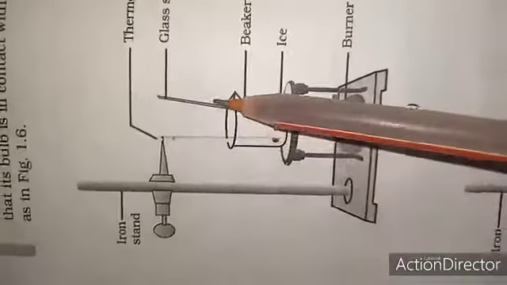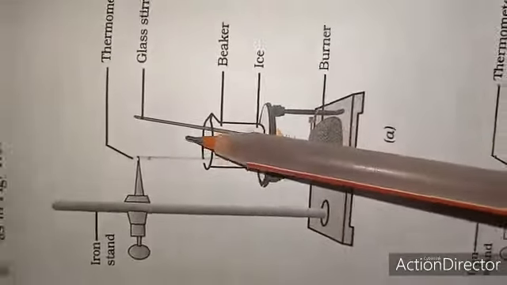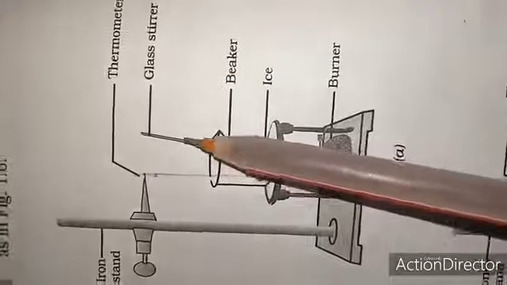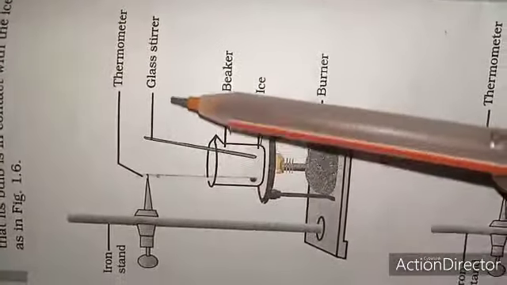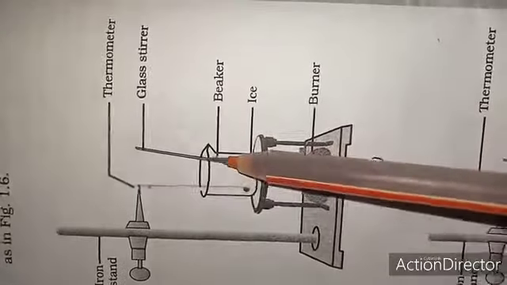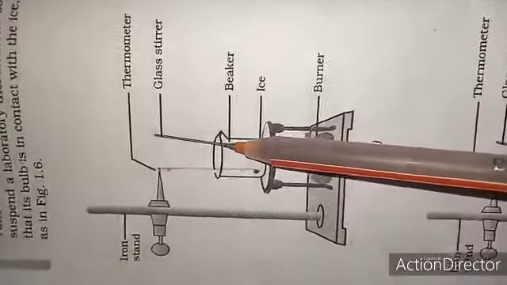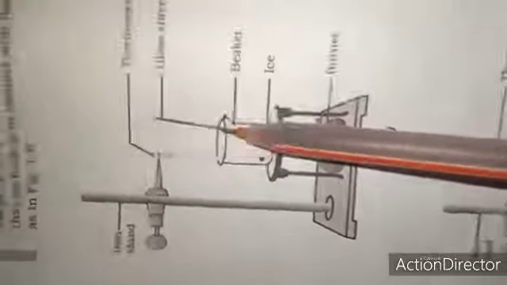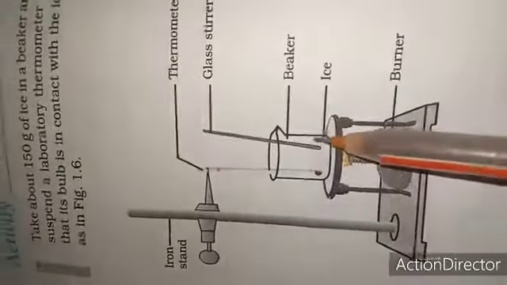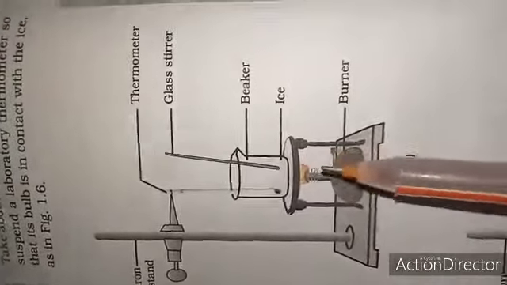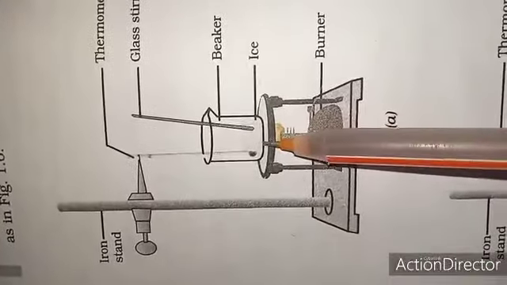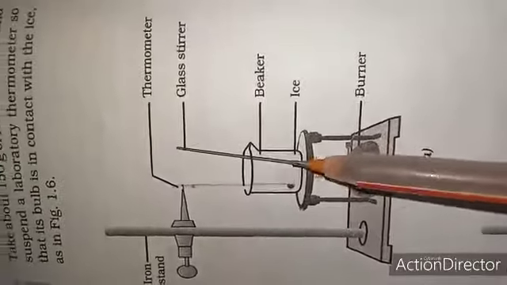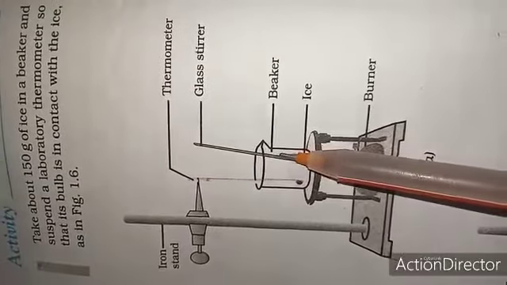Let us perform an activity. Take ice in a beaker and suspend a thermometer into the beaker so that the thermometer is in contact with the ice, and start heating the beaker. Note the temperature when all the ice has converted into water.